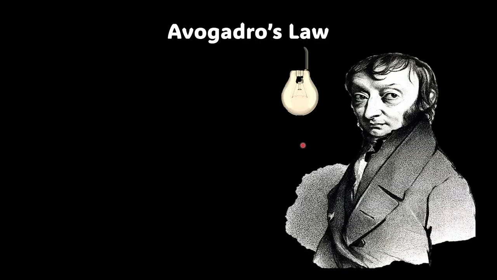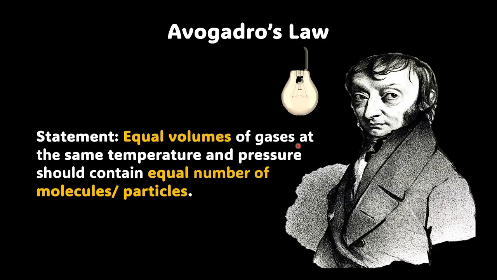It was in 1811 that Avogadro, an Italian physicist, stepped in with a revolutionary idea. He proposed that equal volumes of gases at the same temperature and pressure should contain an equal number of molecules or particles. At first glance, it sounds straightforward, isn't it? But this one line explained all of Gay-Lussac's mysterious volume ratios.